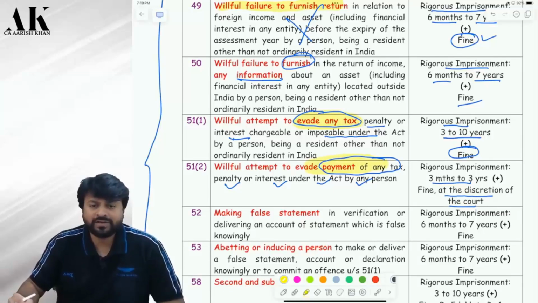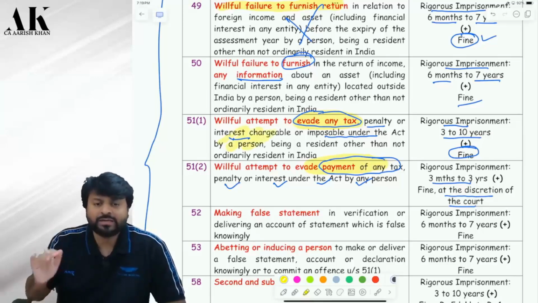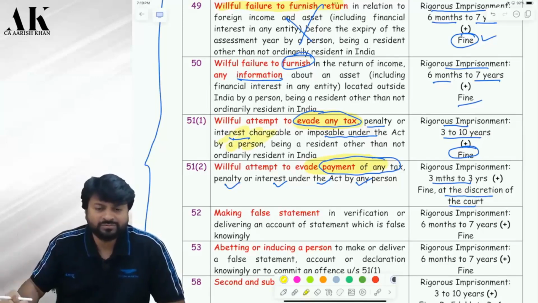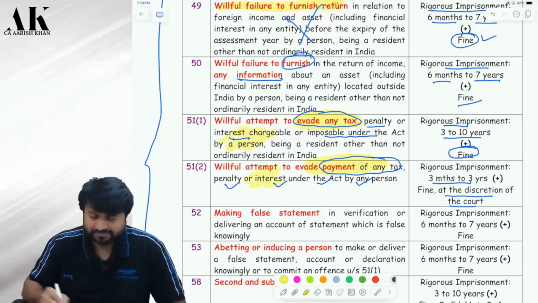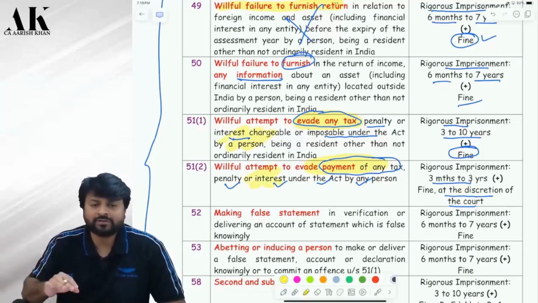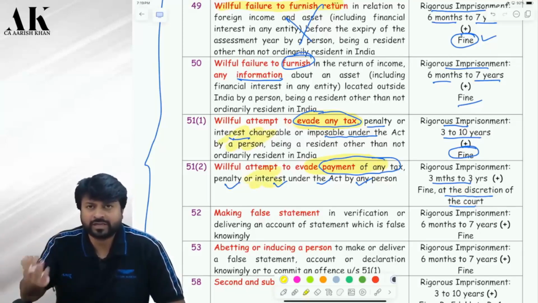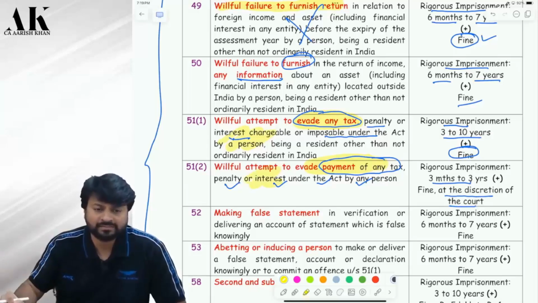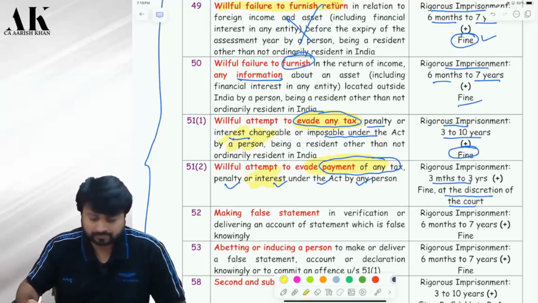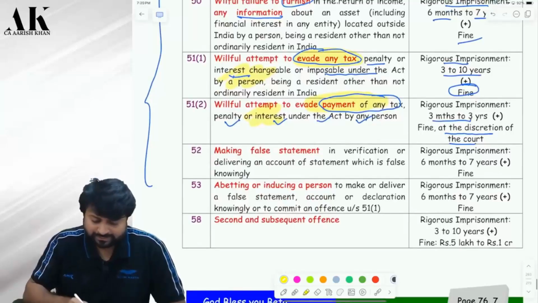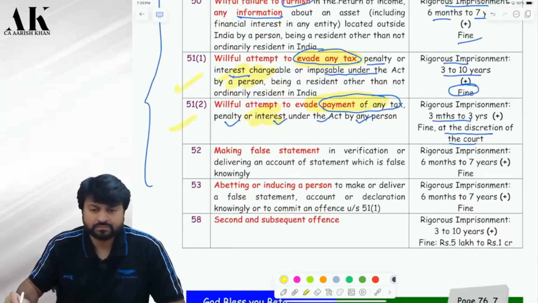Did you understand the difference between these two? One is you have not shown the income, and then the department has caught you. Second one, you have not shown the income, the department has caught you, they have done the assessment on you, they have sent the notice, now you are not paying the tax. So these two are very slightly different from each other.